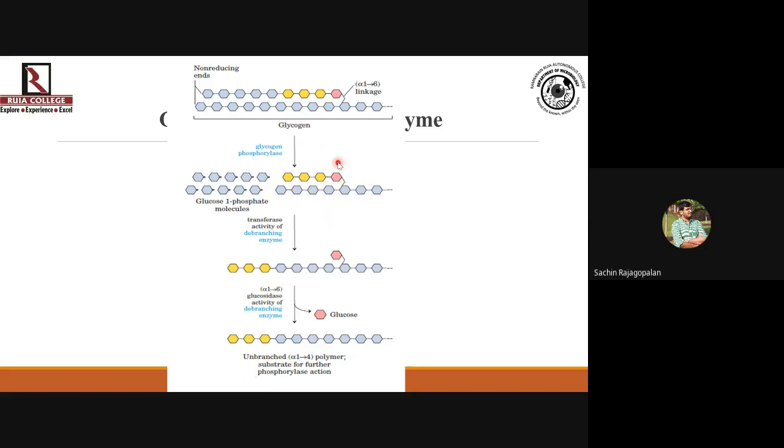It cuts these 3 residues and transfers them to the linear polymer. The single glucose residue left at the branching point is also cleaved and set free. Now the polymer which is left behind can again be acted upon by glycogen phosphorylase. So phosphorylase can once again become active once the branching point is removed, and it can continue its work by acting at the non-reducing ends and releasing glucose 1-phosphate.